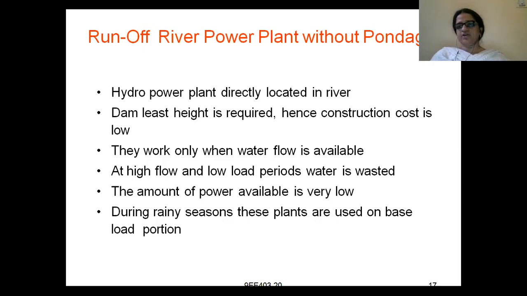So that is a negative point: whenever you want to generate electricity, you can't generate it in this type of power plant. During rainy seasons, these plants are used on base load portion. During rainy seasons, usually all the rivers try to overflow, so there will be a huge amount of water available. So these plants are used as base load power plants. This is the runoff river power plant without pondage.